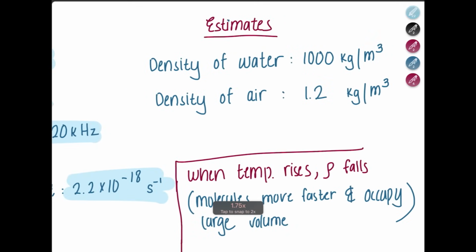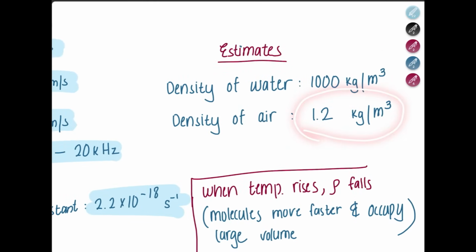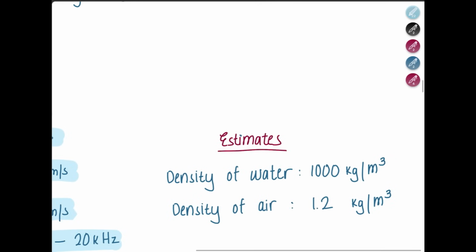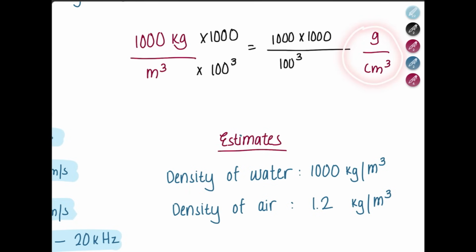Now here are some estimates that you should know. What is the density of water? Density of water is 1000 kilogram per meter cubed. Density of air is 1.2 kilogram per meter cubed. If you're asked to convert 1000 kilogram per meter cubed into gram per centimeter cubed, first convert your kilogram into grams. Convert meter to centimeter, that is big to small, multiply by 100. And since you have power 3, you write power 3 here as well. The answer is in gram per centimeter cubed.